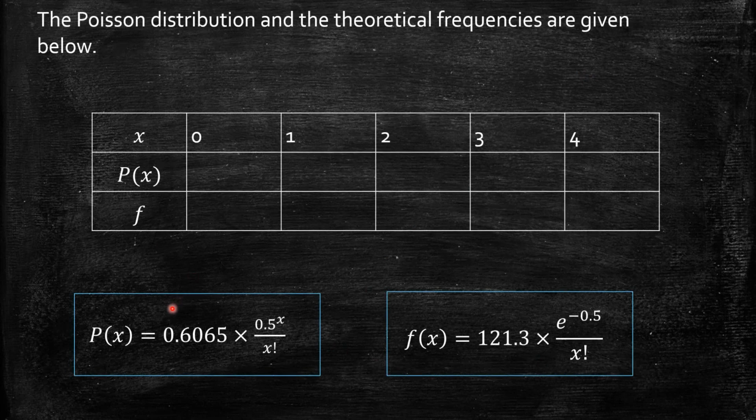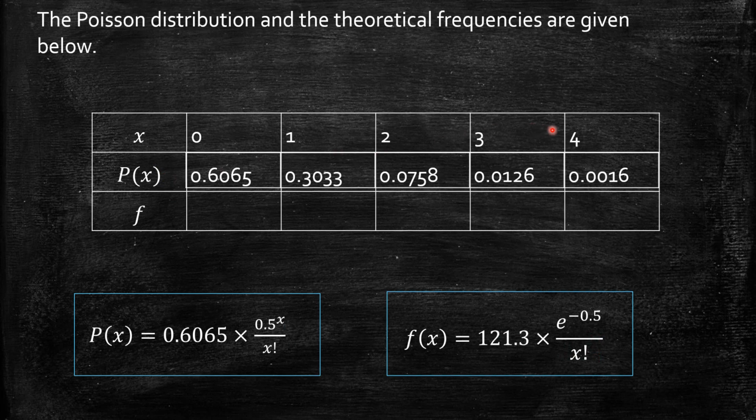Even if you want, you can find the probability of x taking 0, 1, 2, 3, 4, and thereby get the theoretical frequencies. Or we can get theoretical frequencies directly by using this 121.3 into 0.5 power x by x factorial. Here the probability function is defined as 0.6065 into 0.5 power x by x factorial.